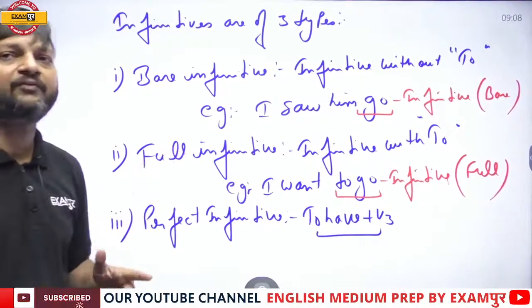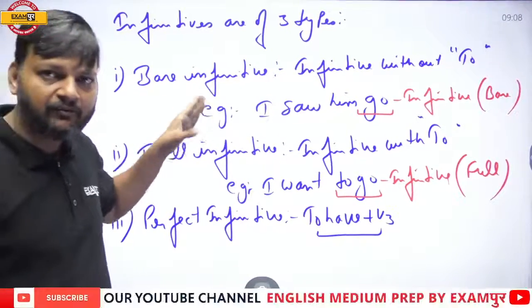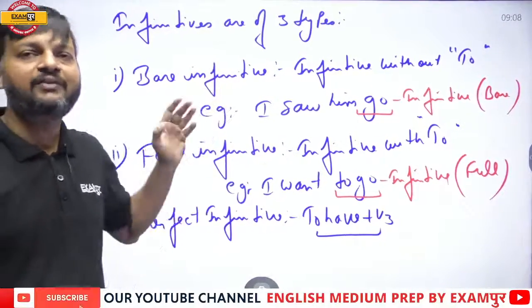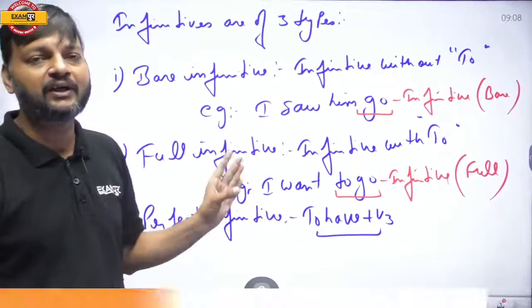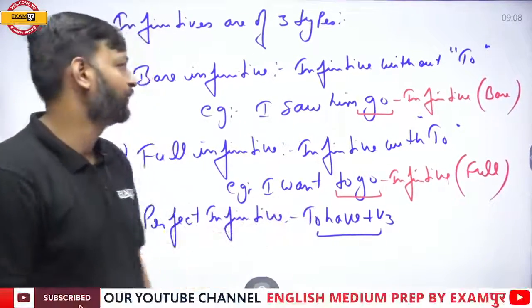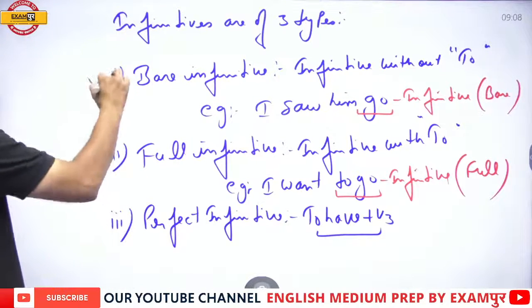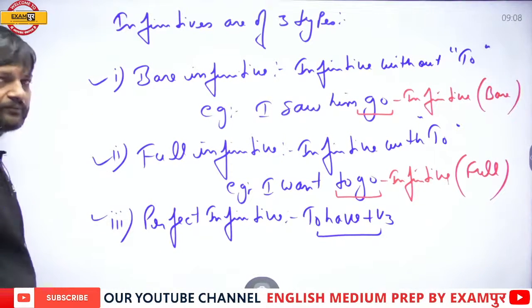So there are three types of infinitive. Bare infinitive, which is infinitive without to. Second one is full infinitive, which is infinitive with to. And third one is perfect infinitive, which is to have plus third form. Now we'll see the uses of all three infinitives.